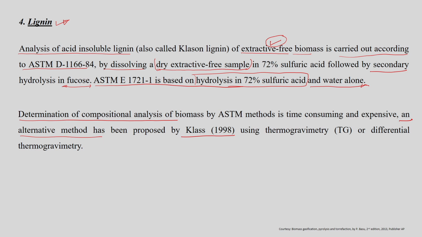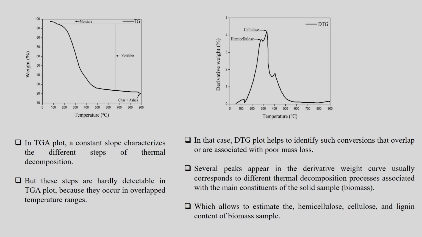In case of thermogravimetric analysis, the sample requirement is less compared to the conventional ASTM technique, and along with the proximate analysis one can easily measure the compositional analysis of the biomass sample as well. Once you perform a TGA analysis using an instrument, the data is represented in the form of weight loss, or mass loss, of a sample versus the temperature. Once you plot this data for a specific sample, you get a curve like this.